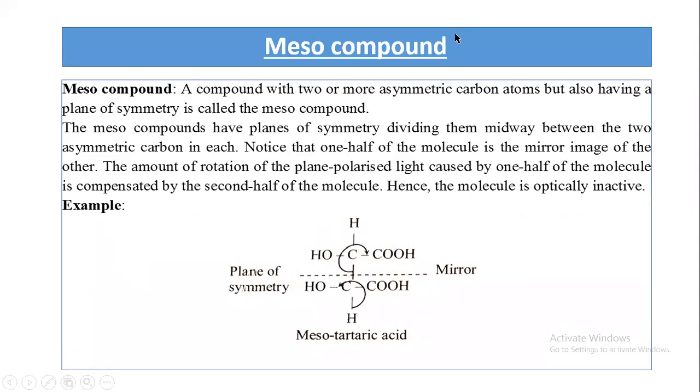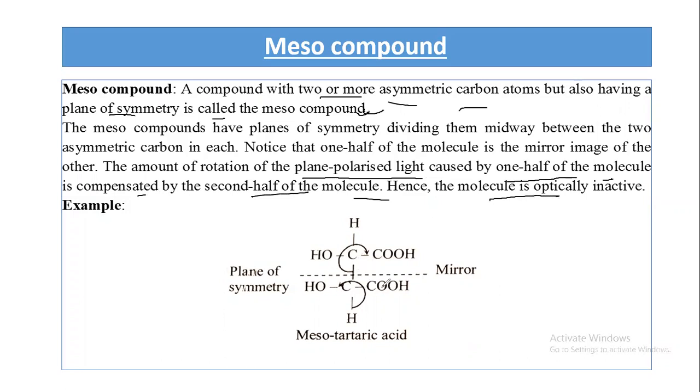Now, a meso compound: a compound with two or more asymmetric carbon atoms but also having a plane of symmetry is called a meso compound. Meso compounds have a plane of symmetry dividing them midway between the two asymmetric carbons. Notice that one half of the molecule is the mirror image of the other half. The rotation of plane polarized light caused by one half of the molecule is compensated by the second half. The molecule is optically inactive.